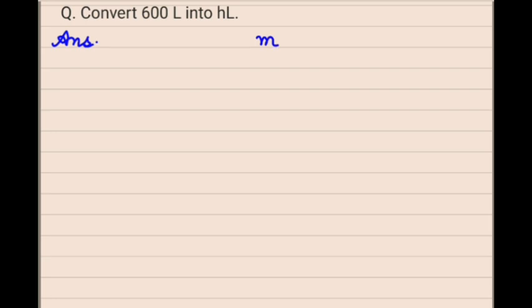For going from liter to hectoliter, we have decaliter also in between. So we have to multiply here by 10 and here also by 10.